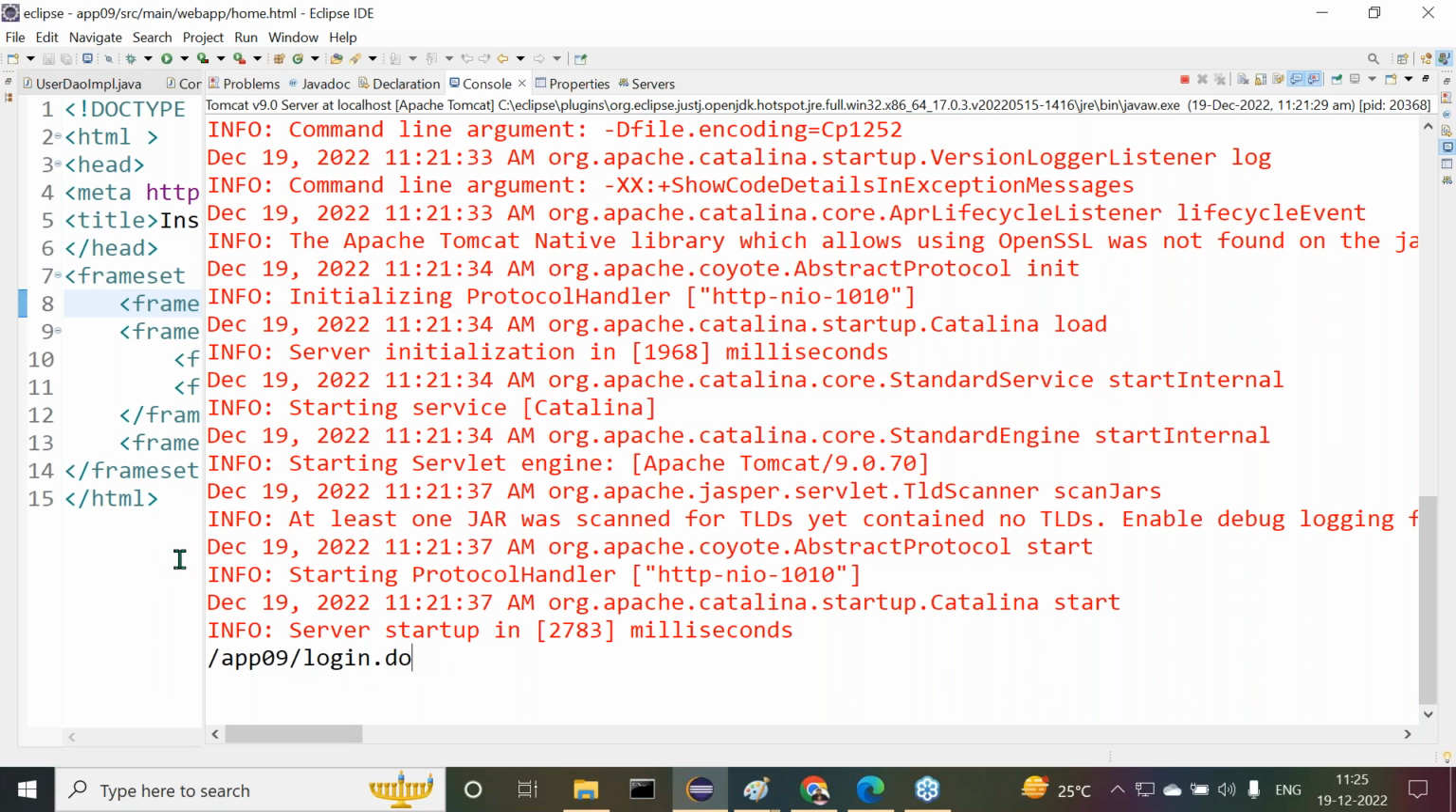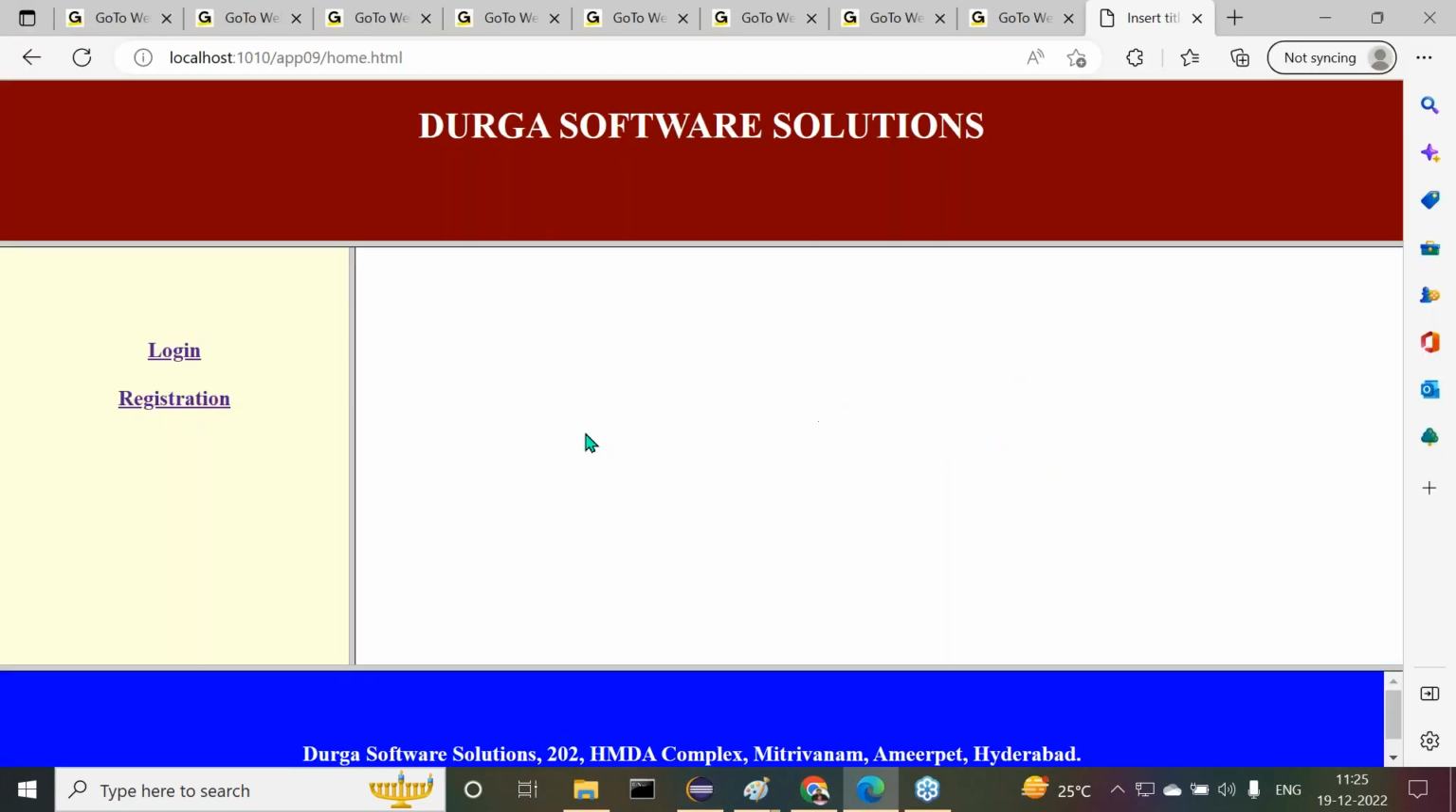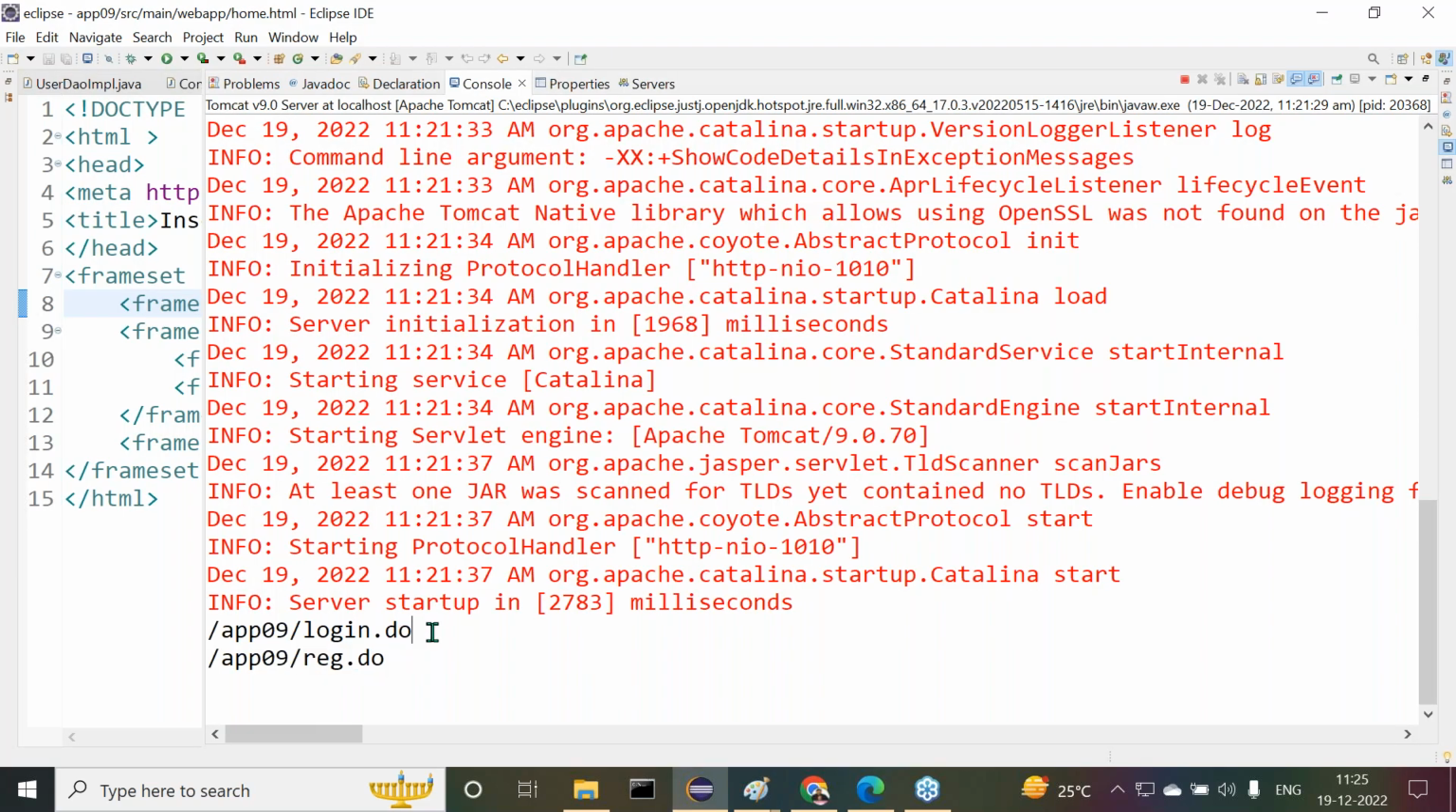That's one point. Say for example, if I click on this register button, nothing is available here. Then here we are able to see reg.do, login.do. These two things we are getting there. On the base of that, we are able to identify from which form the request is coming, and on the base of that, we are able to perform our required actions.